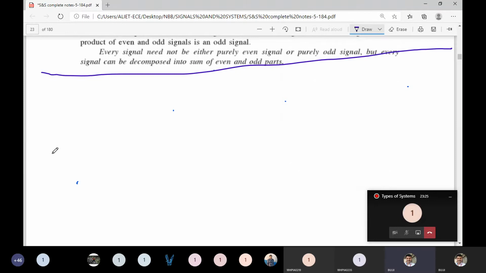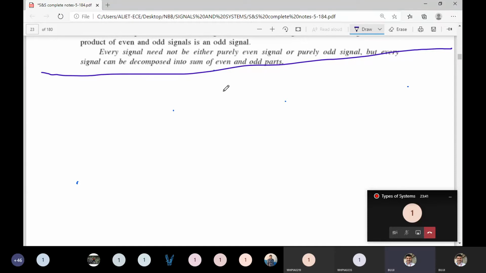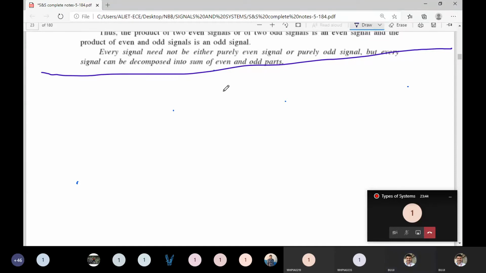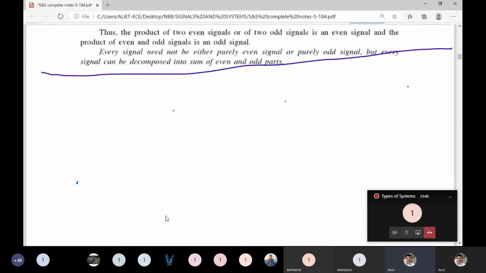One by one we check it. Check the linearity of the system. That means whether the system is linear or non-linear. Whether the following system is linear or non-linear. Okay, we'll start with differential equations. Systems are described by RLC circuits. In the RLC circuits,